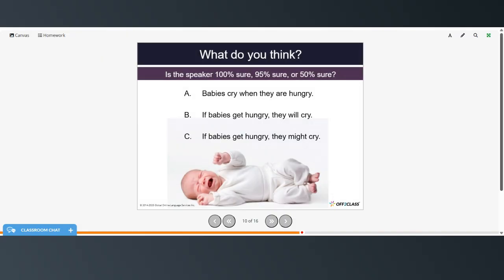So what do you think? Is the speaker 100% sure, 95% sure, or 50% sure? Babies cry when they are hungry. Well, this seems like about a 100% sure. If babies get hungry, they will cry. That one I think is about 95%. And if babies get hungry, they might cry. That one's about 50% sure.